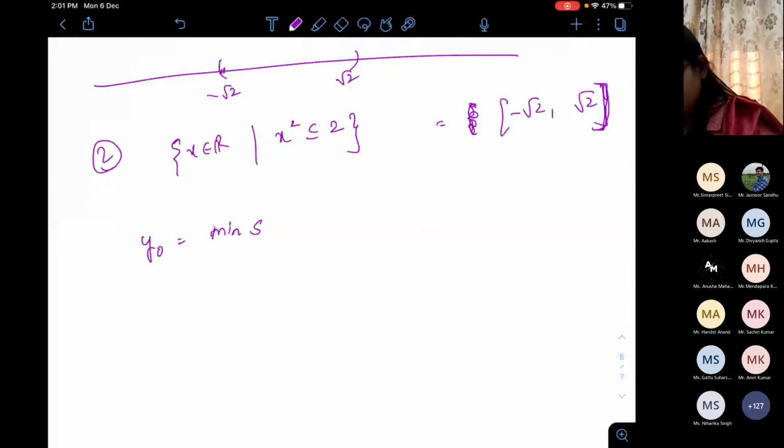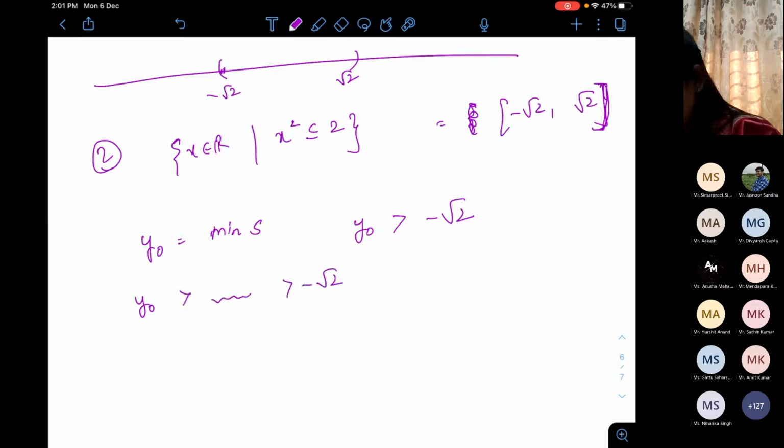Now y naught belongs to this set. That means y naught is greater than minus root 2. Now can you find a number in between those, and the number, let's say the number is h, will belong to S? It's easy. In between two numbers, you have to find one number which is inside this.